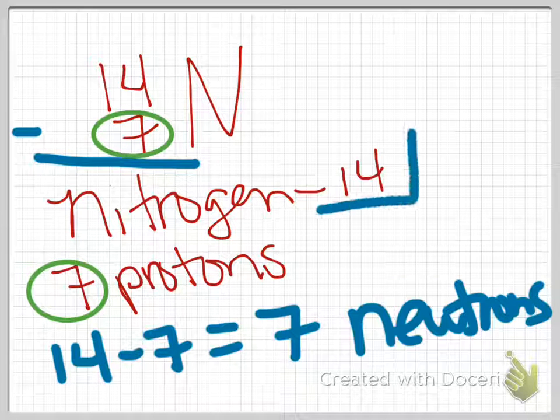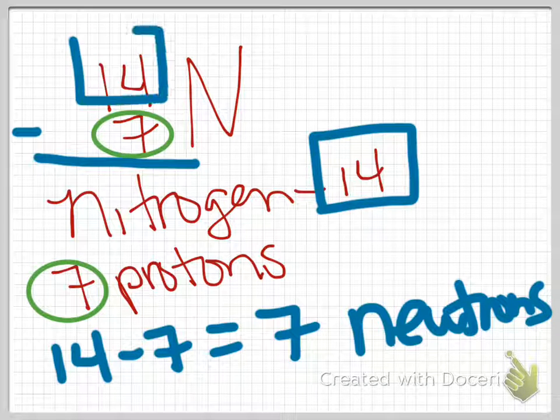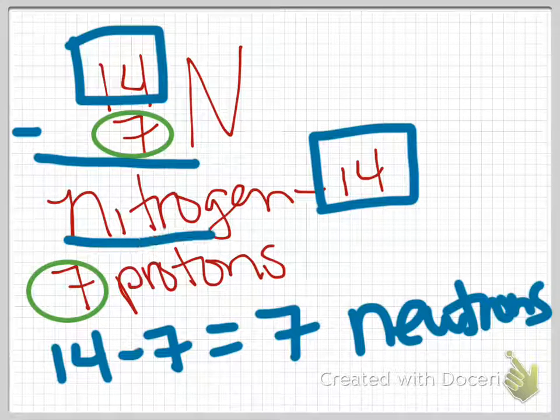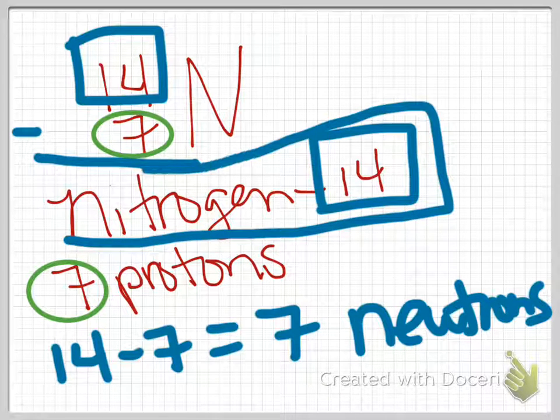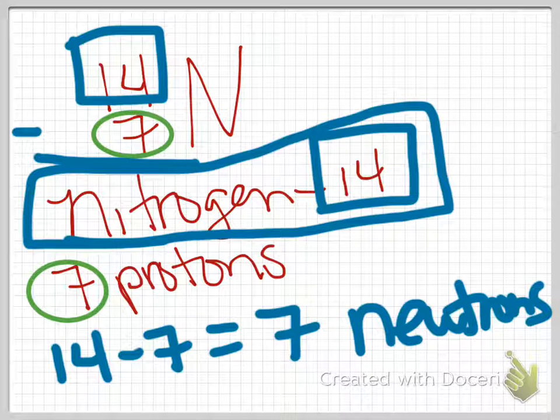That comes from this 14 up top, and we subtract. That is how you find the number of neutrons. You subtract the mass number minus the atomic number to find the number of neutrons. And this number behind the name is the mass number, and it is used to distinguish the different isotopes.